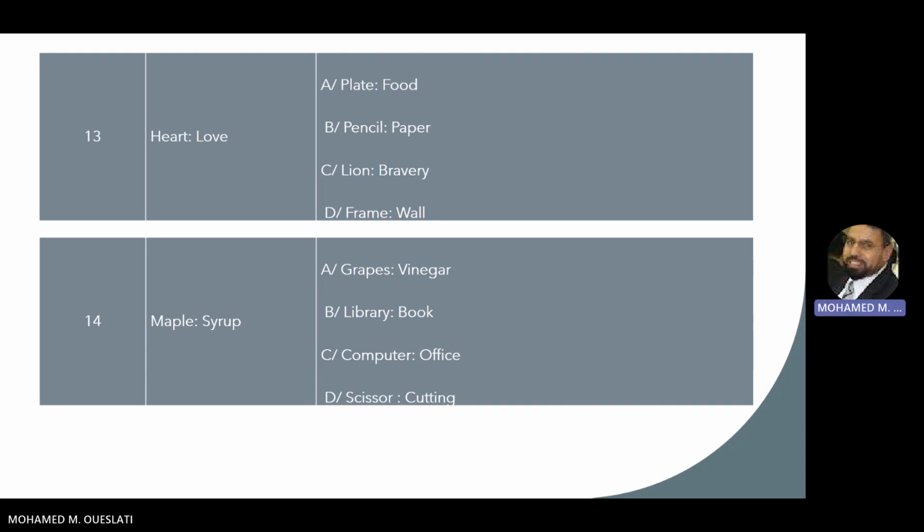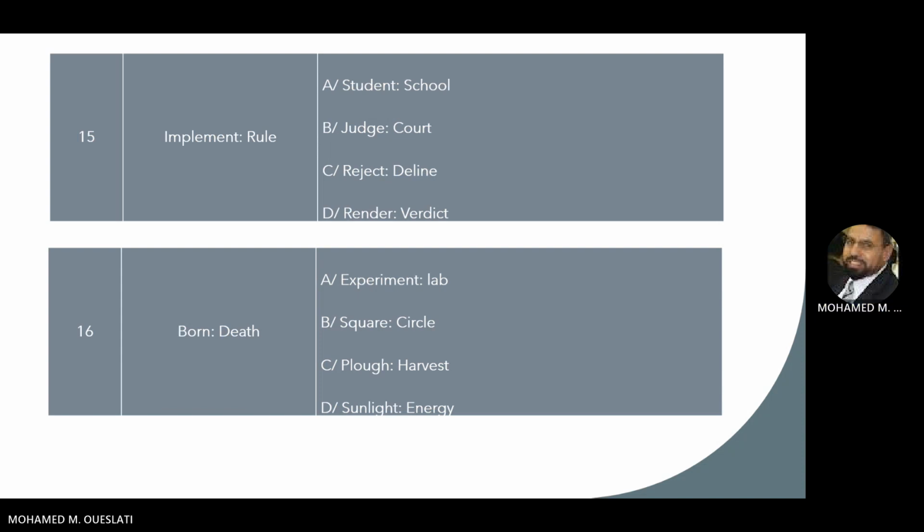We move to the next. We have to implement a rule. So here to implement a rule, which means to make sure that the rule is, let's say, working, is real, it is there and followed and respected and abided by people. The right answer for this one is option D, which is a render verdict.